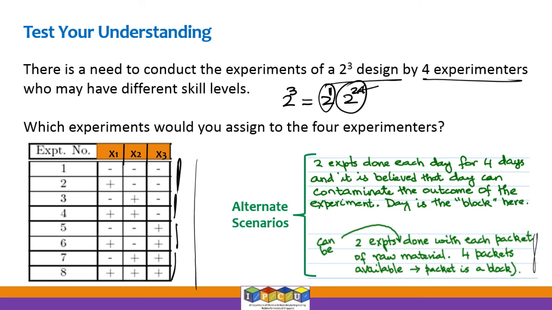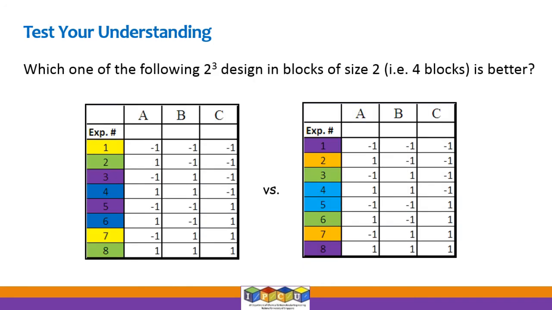All right, so this is another scenario where the day on which the experiment is done is believed to affect the outcome of the experiment, right? People may be lethargic on Monday, people may get into the holiday mood on Friday. Therefore, given that this cannot be avoided, how do you minimize the effect of the day on which the experiment is done? So to answer that question, 2 designs have been put up here, right?